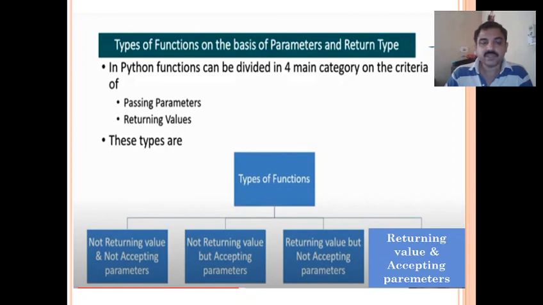It is based on the return type or value passed: not returning value and not accepting parameters, not returning value but accepting parameters, returning value but not accepting parameters, and returning value and accepting parameters.